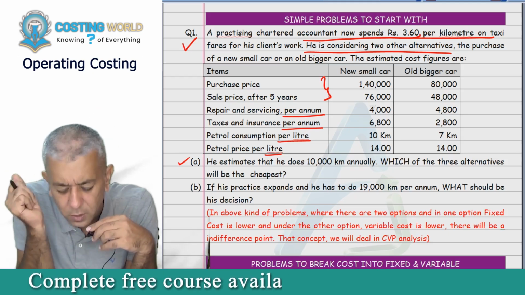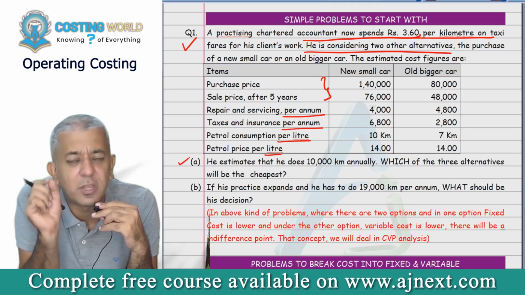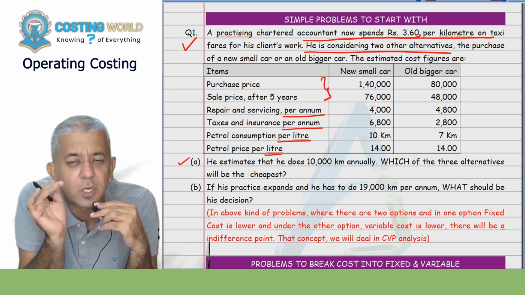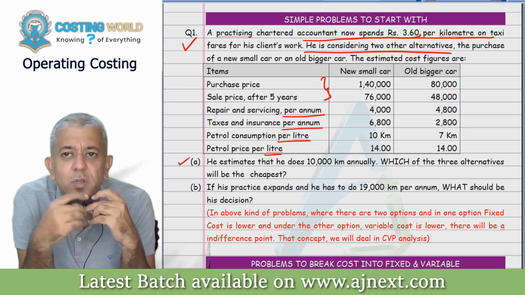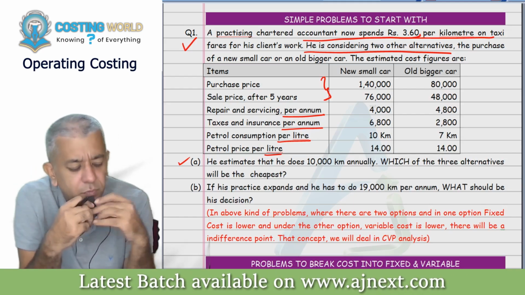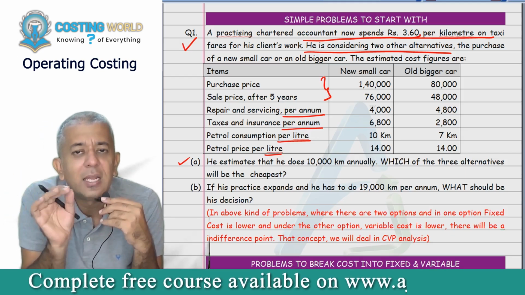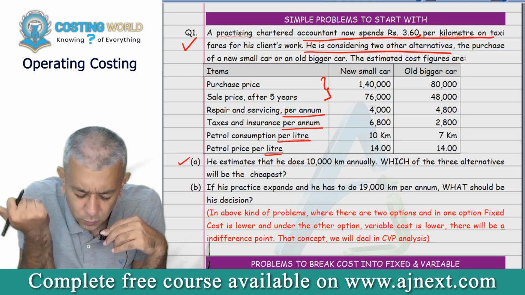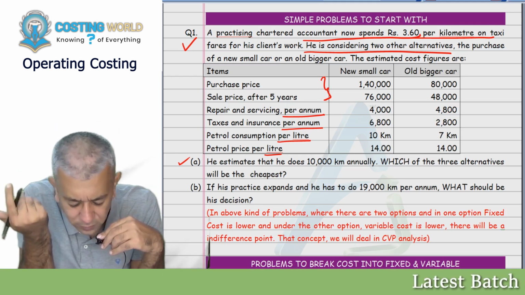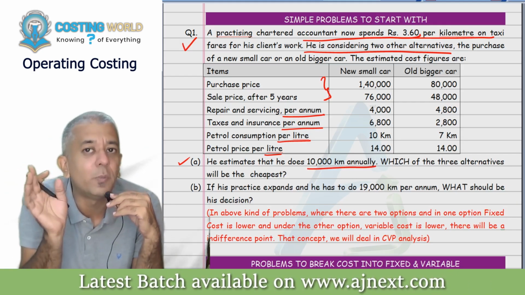Now, if you are traveling by taxi, then the cost per kilometer will be 3.6. Let's try to find out the cost in the other 2 cases. Wherever the cost will be less, that will be the best option, no? So I'll find out the cost per kilometer in the remaining two cases, and then whichever is the cheapest, we'll go for that. And part A tells me he's going to be traveling for 10,000 kilometers annually.